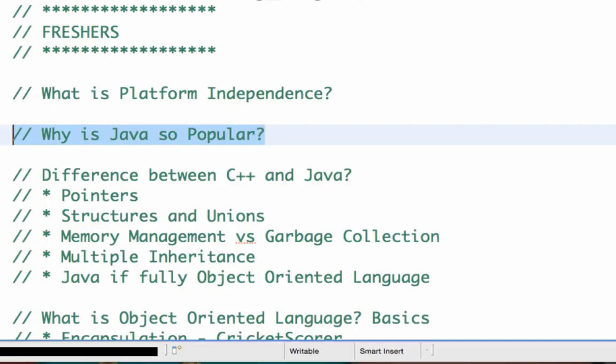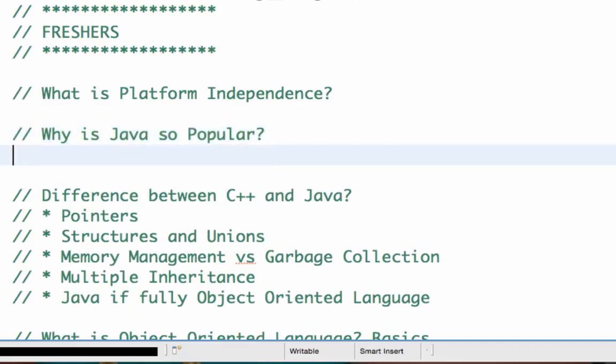Now let's move on to the next question, which is why is Java so popular? If you look at the world, a lot of people use Java, a lot more than C, C++, or any of the other languages which are coming up. So why is Java so popular? I think this is due to two very important reasons. One is Java is platform independent. We discussed earlier how Java achieves platform independence. So if I write a Java program, it will run in any of the operating systems.